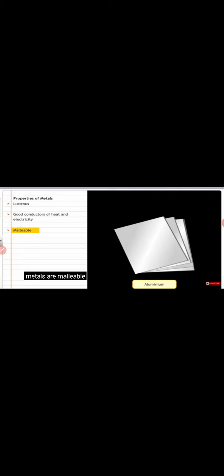Metals are malleable, meaning they can be hammered into thin sheets. For example, aluminium. Metals are ductile, which means they can be drawn into wires. For example, copper. Metals are sonorous. They give a ringing sound when they are hit by a hard iron rod. For example, copper. Almost all metals are solids except mercury, which is a liquid at room temperature.